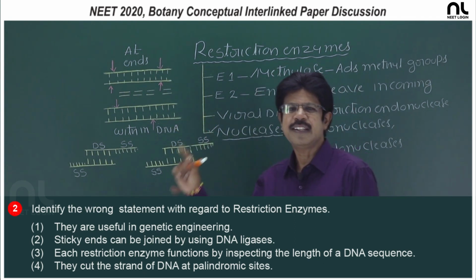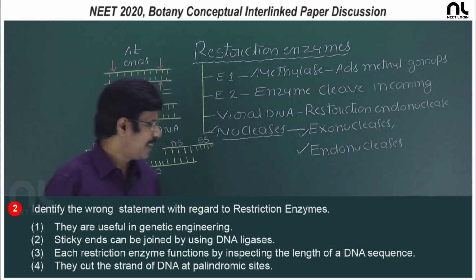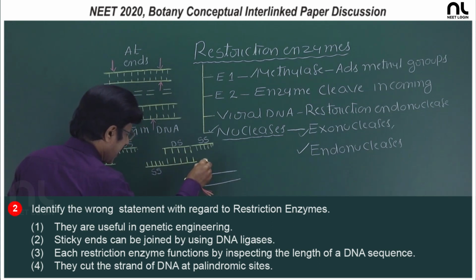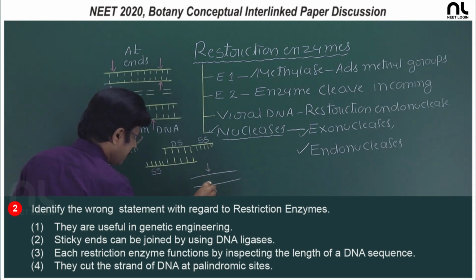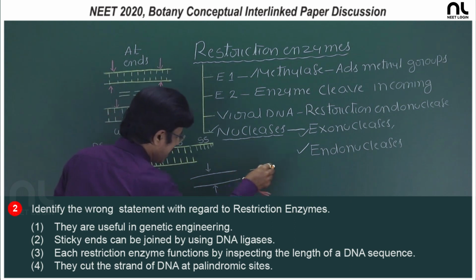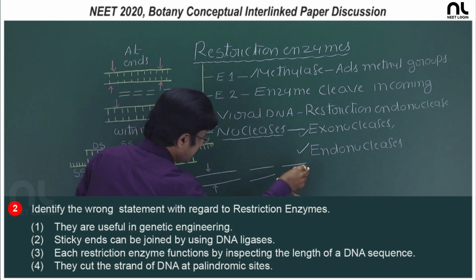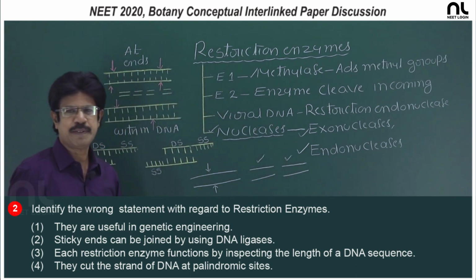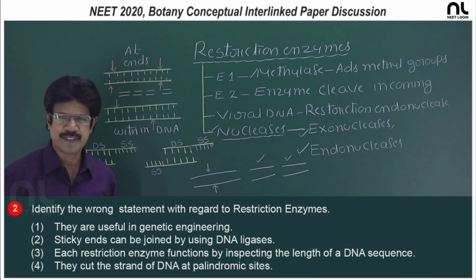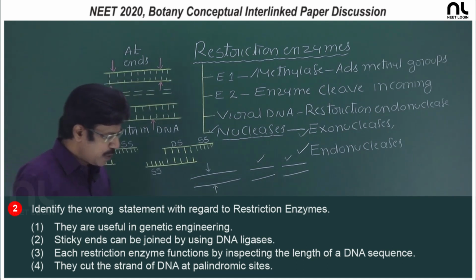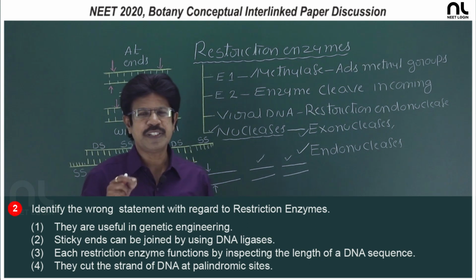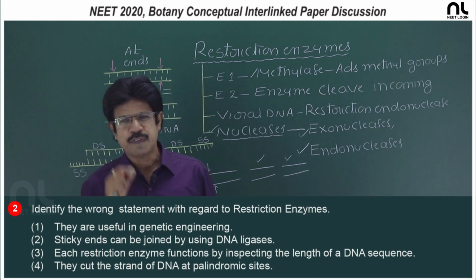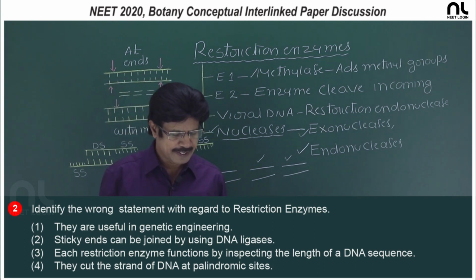These cuttings are the common ones. In the case of other types of cleavage, exactly in the middle of the palindrome, it results in blunt ended fragments. In the first option, they are useful in genetic engineering. Yes, they are useful in genetic engineering to make the DNA into the desired DNA fragments.